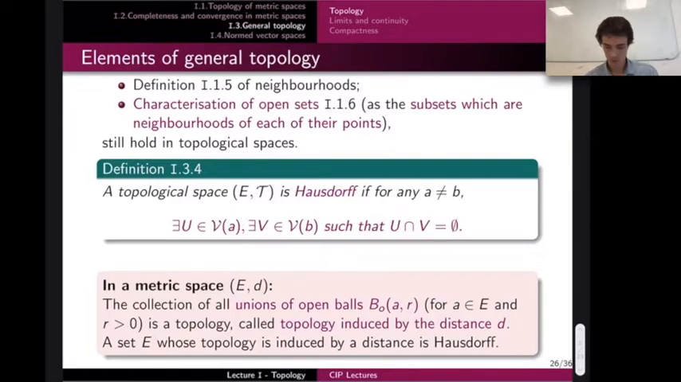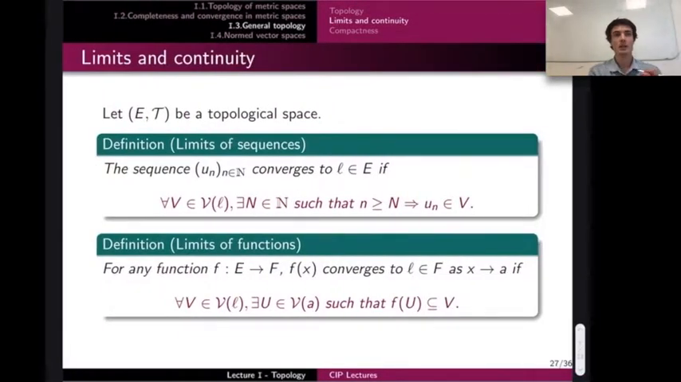Okay, so it was just a small aside concerning metric spaces. So let's get back to general topological spaces. Since we have open sets, we can define limits. Right? We can define limits. Since we have limits, then we will be able to define continuity of functions. So first, start with the limit of sequences, as we did before.